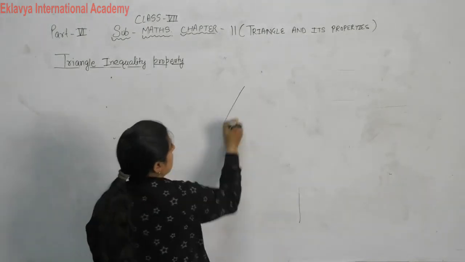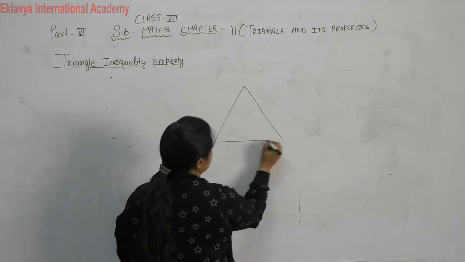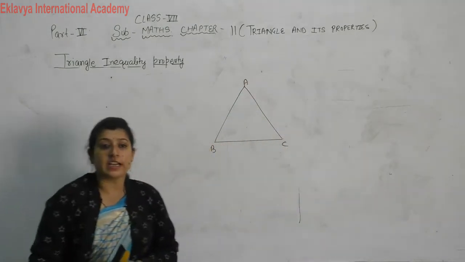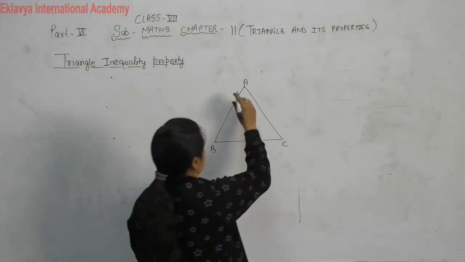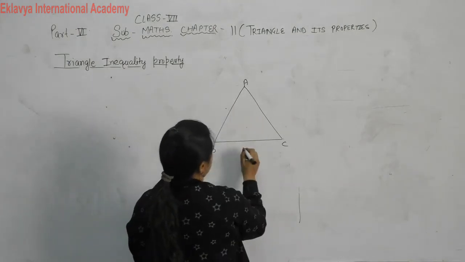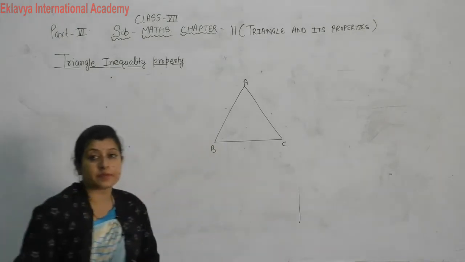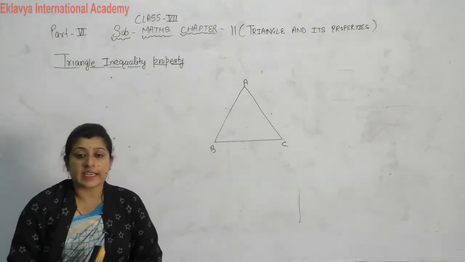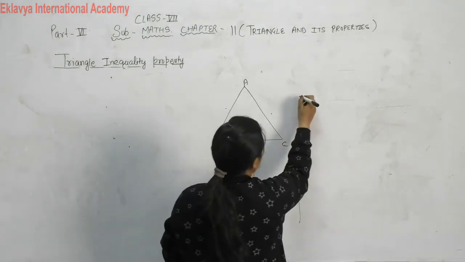In a triangle ABC, we know that we have three sides: AB, BC and AC. What is the triangle inequality property? The sum of any two sides should be greater than the third side.